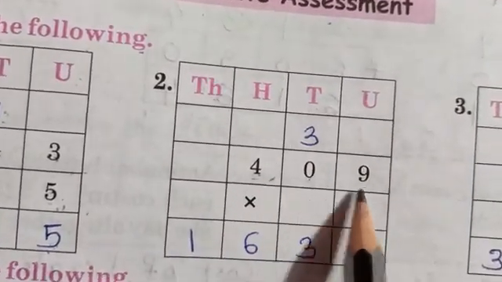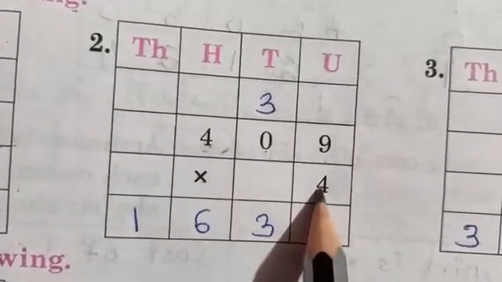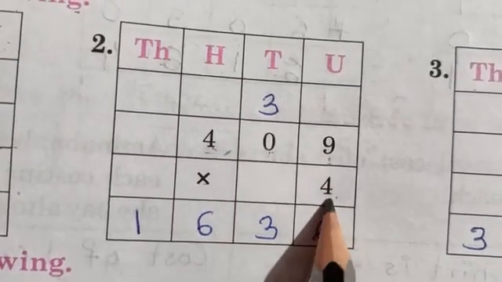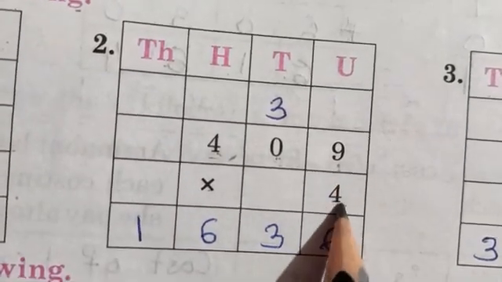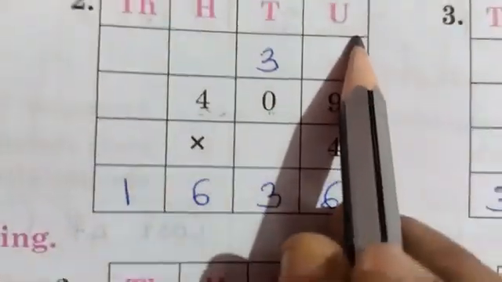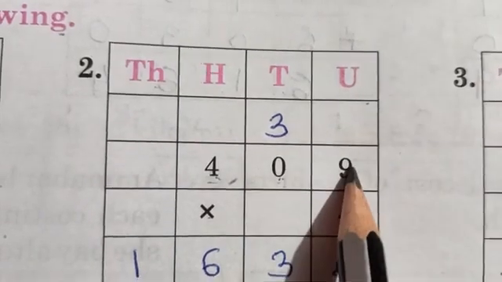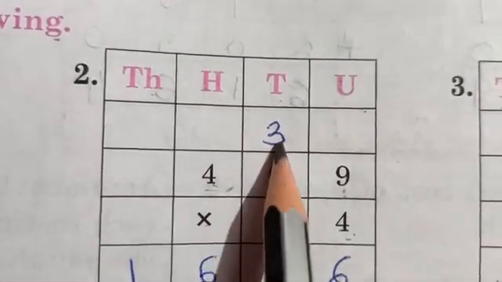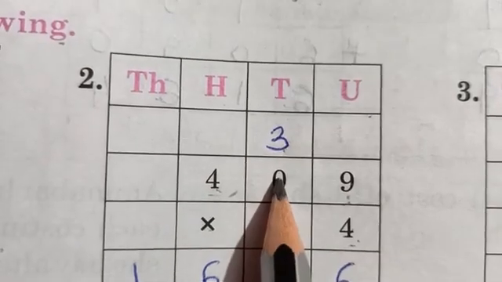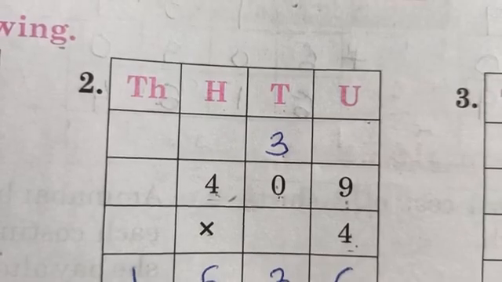Second one is thousands, hundreds, tens and units. 409. Now 409 is the multiplicand, and multiplied by 4. What is 4? Multiplier. 409 is the multiplicand and 4 is the multiplier. Now let us do the multiplication. Whenever you are doing the multiplication, always start from the units place first. So 4 nines are 36. So 6 you will write, 3 you will carry, because there is a number, so you will carry that 3. 4 zeros are 0. 0 plus 3, 3. Only a single digit, so you will write it down.